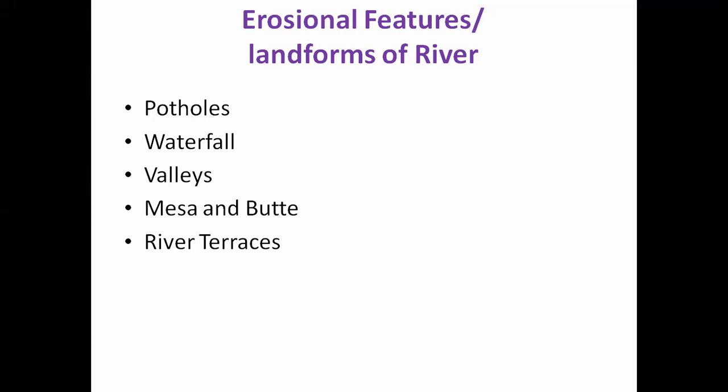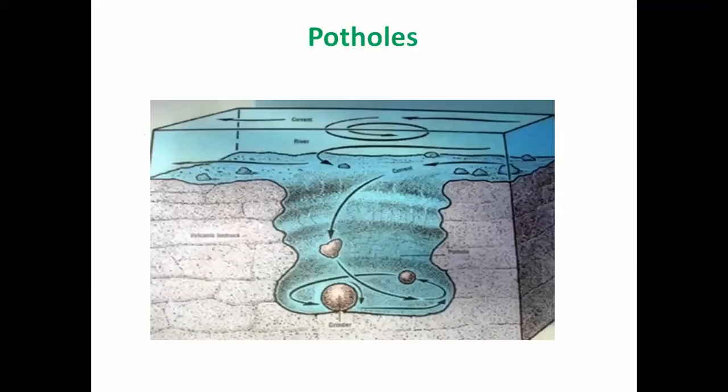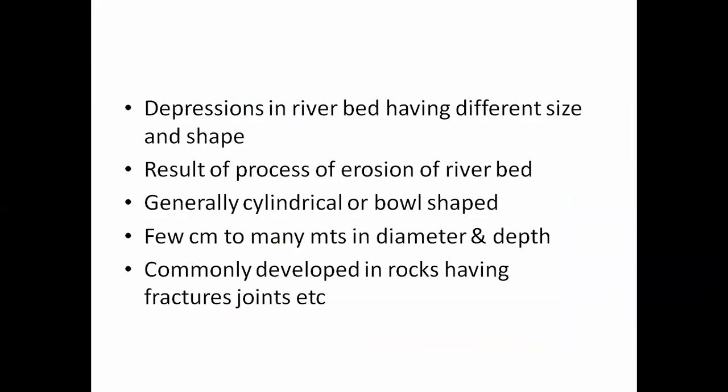First, pothole. You might have seen potholes. These are the potholes which you can see here in the image. Potholes are depressions, mainly circular in shape. These are depressions which are developed in the river bed, having a circular or semicircular shape. These are the important points regarding potholes: depressions in the river bed, having different size and shape.